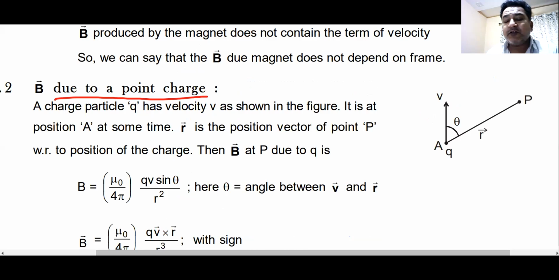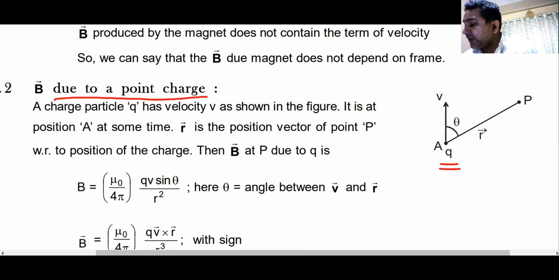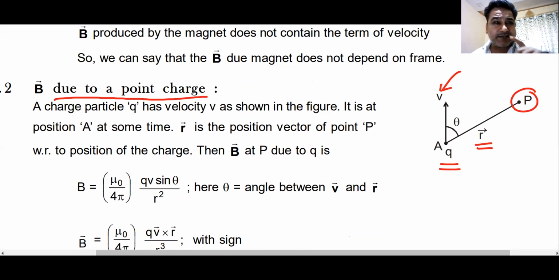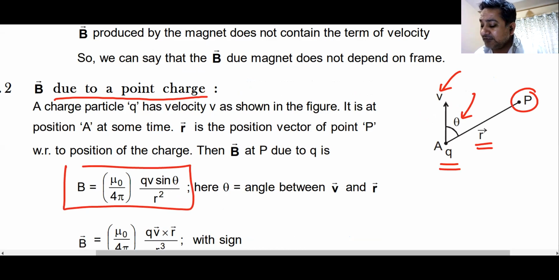You can now have a look at this formula. This is the magnetic field due to a point charge. If you can see, there's a positive charge, a point charge here moving with a velocity v like this. You have to find the magnetic field at point P. R vector is a vector joining the point charge to the point P. Theta is the angle between them. This is the scalar equation of this magnetic field, which only gives me the magnitude. You can find out the direction using right hand thumb rule.